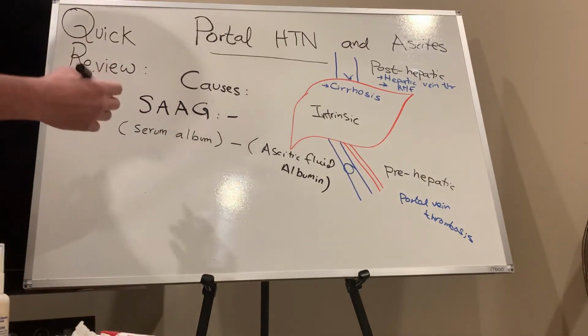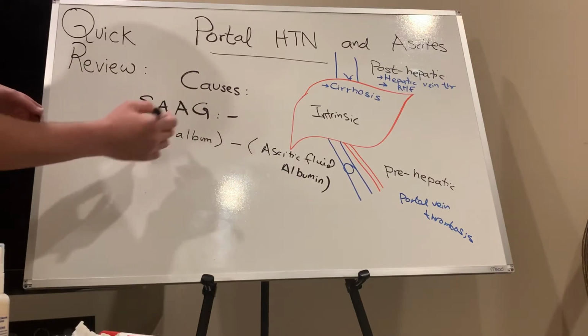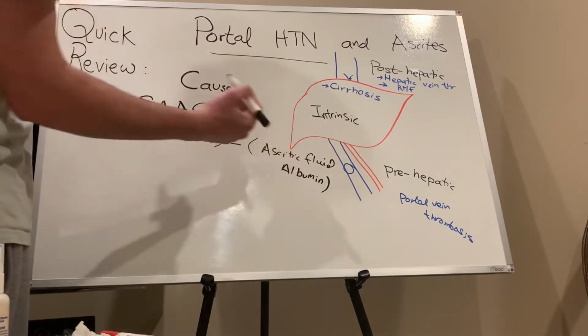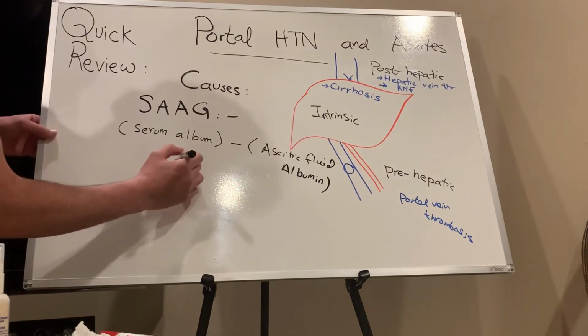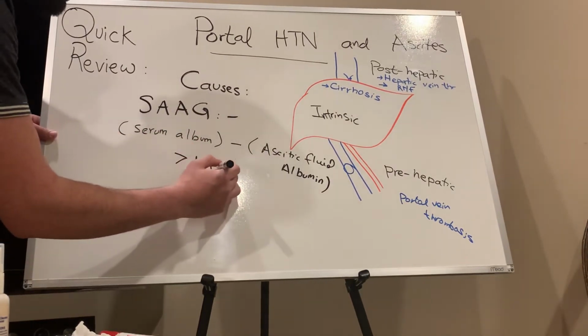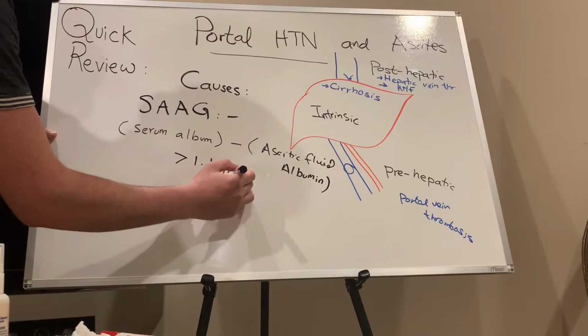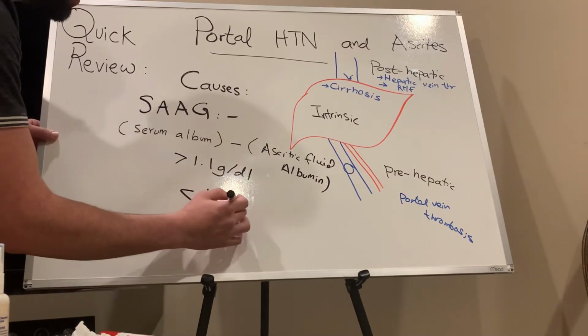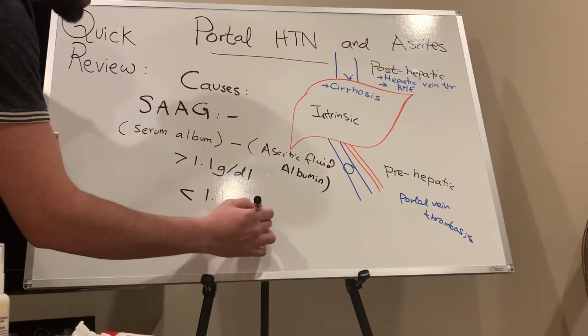As soon as you know whether the serum albumin minus ascitic fluid albumin gradient is greater than 1.1 gram per dL or less than 1.1 gram per dL, those are the causes.